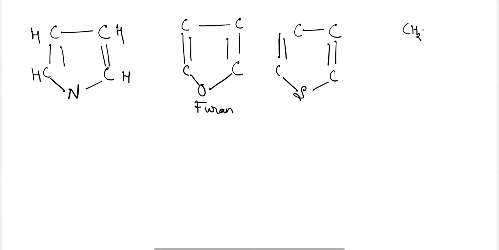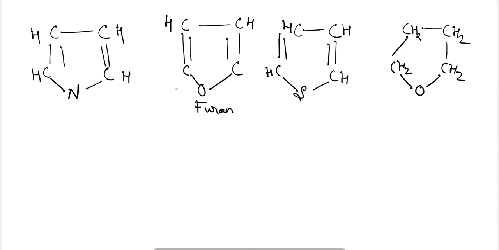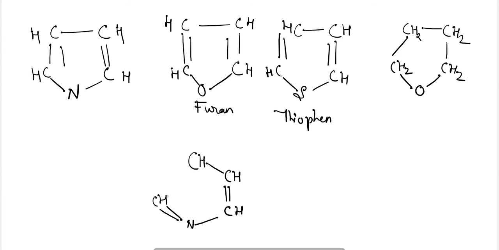Tetrahydrofuran, CH2, CH2, CH2, O, CH2. Okay. Here it will be CH, only one H will be there. In the case of furan, thiophene, and pyridine, CH, CH, double bond CH, and CH, CH.